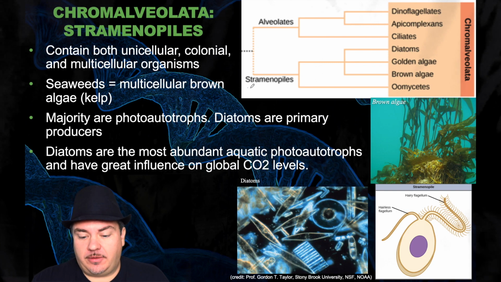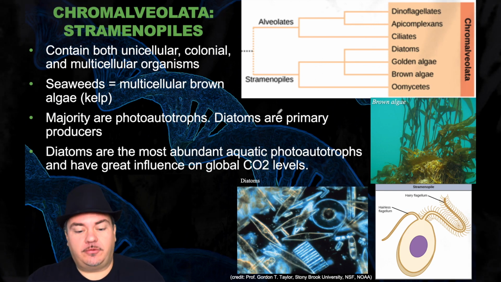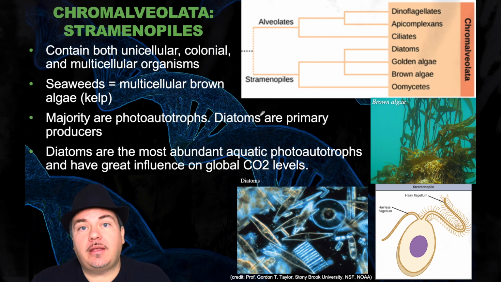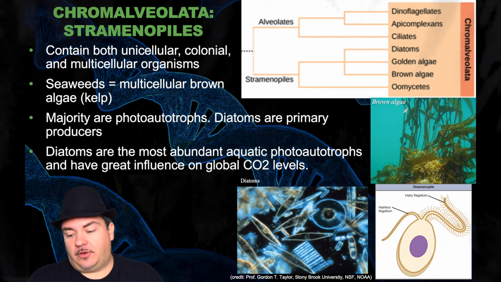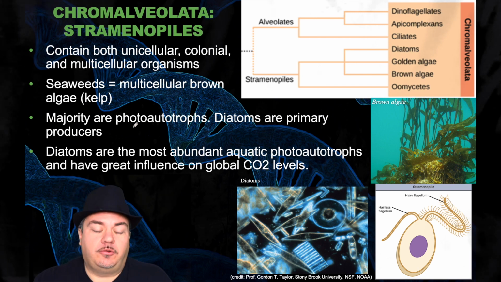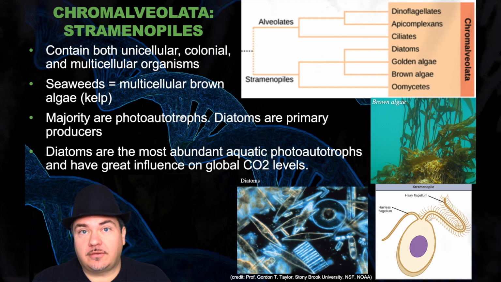Then we have the stramenopiles. They contain unicellular, colonial, and multicellular organisms. An example of this is seaweeds, which are multicellular brown algae, also called kelp. The majority are photoautotrophs, so they do photosynthesis. They use up carbon dioxide, produce oxygen, and produce sugar like glucose.